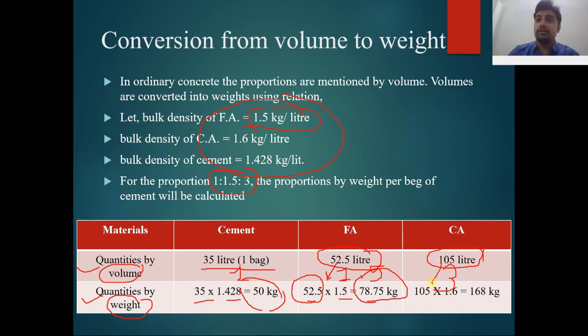Repeat this process: 105 liters of volume multiplied by 1.6, the density of the coarse aggregate, gives 168 kg of coarse aggregate. Thank you.